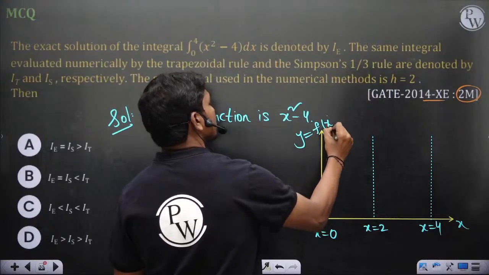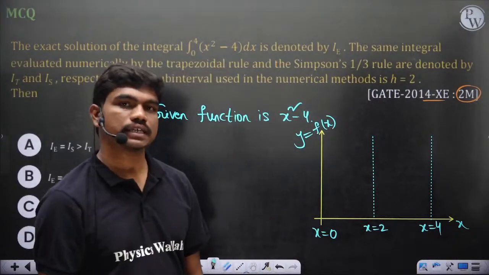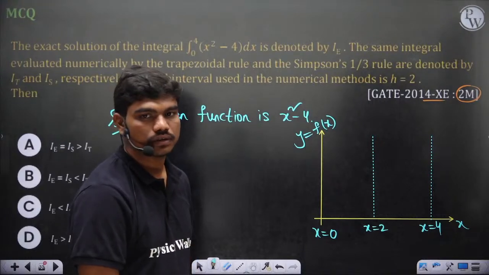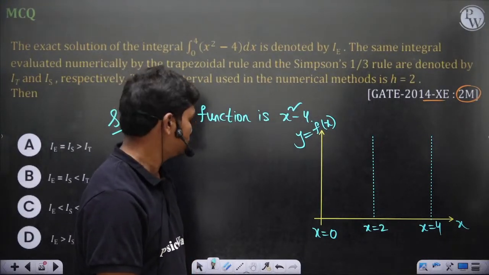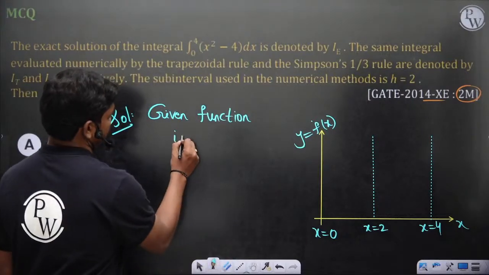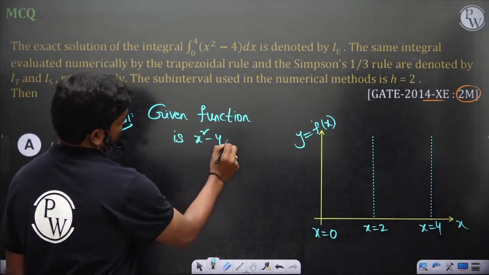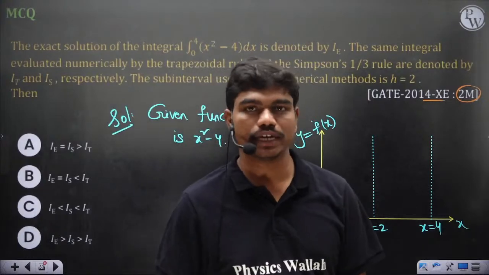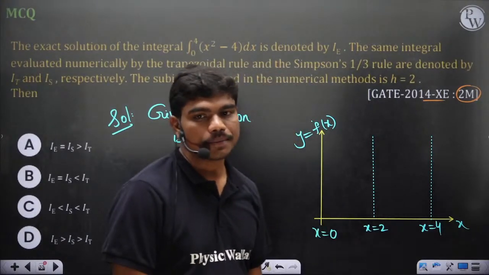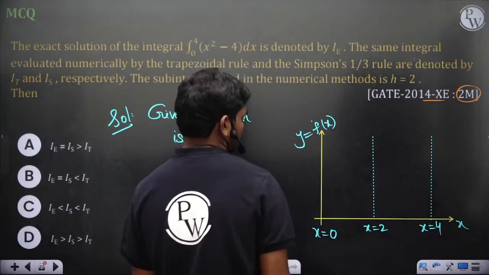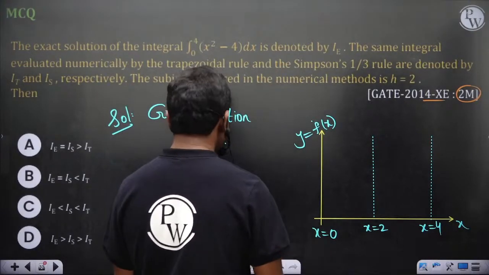Now, if you plot the function x square minus 4, if you put x equal to 2 or x equal to minus 2, the answer is 0, of course. Then the value keeps increasing, and at x equal to 0 it is minus 4.